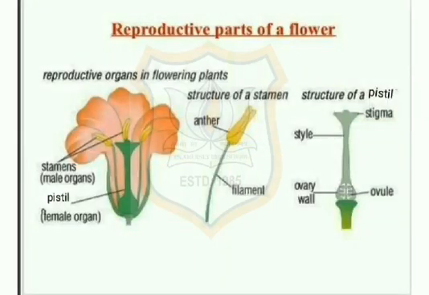Students, you have learnt earlier the structure of a flower. You know that the flowers are the reproductive parts of a plant. Stamens are the male reproductive part and pistil is the female reproductive part.